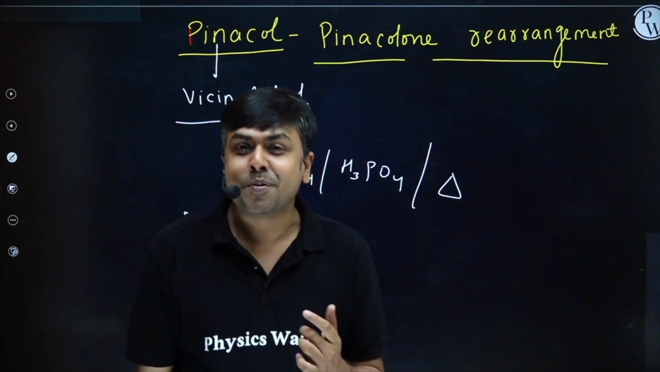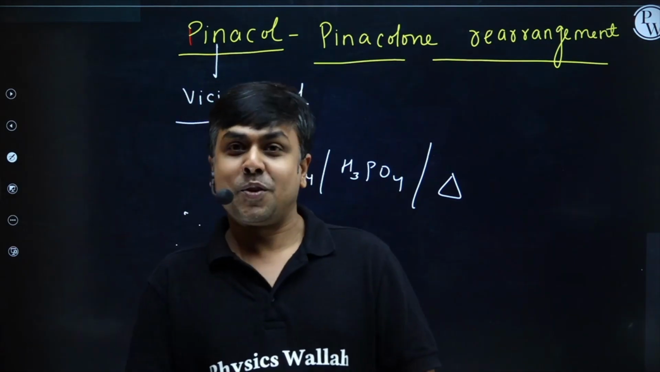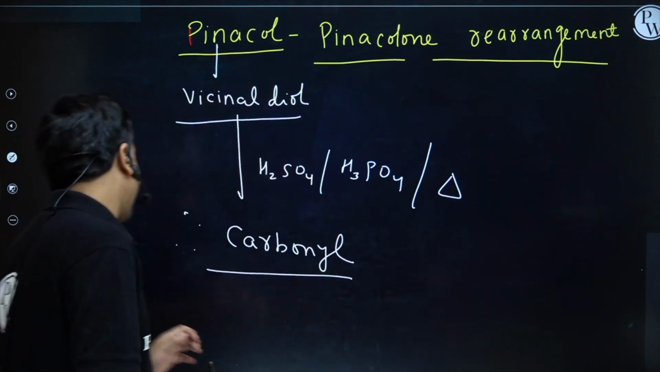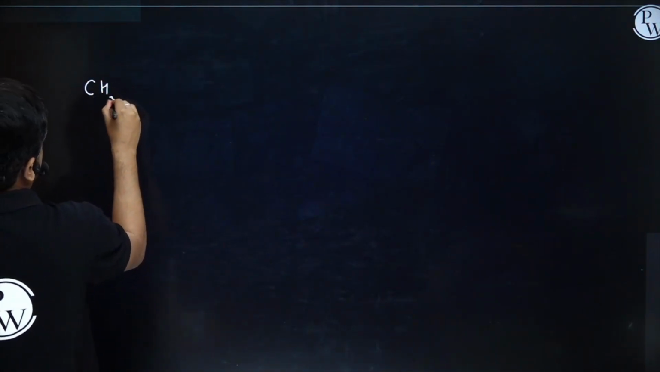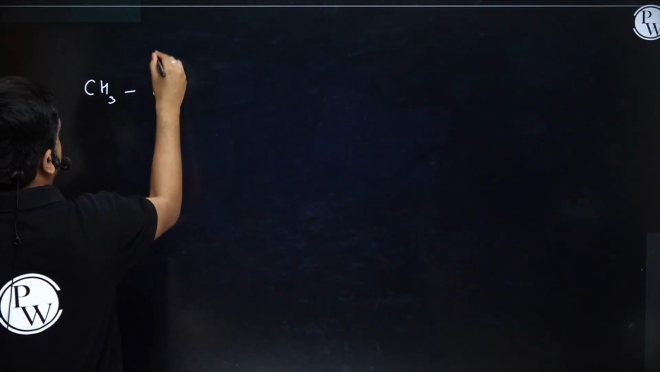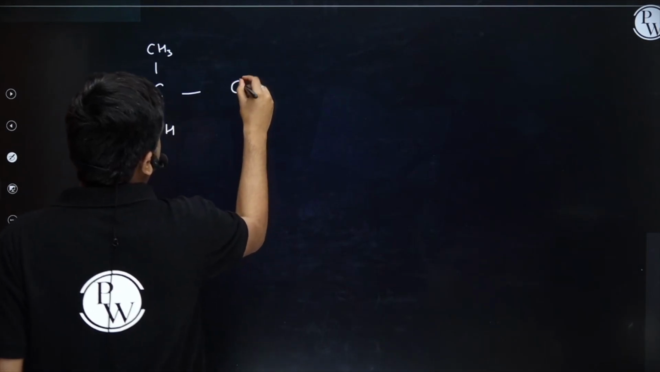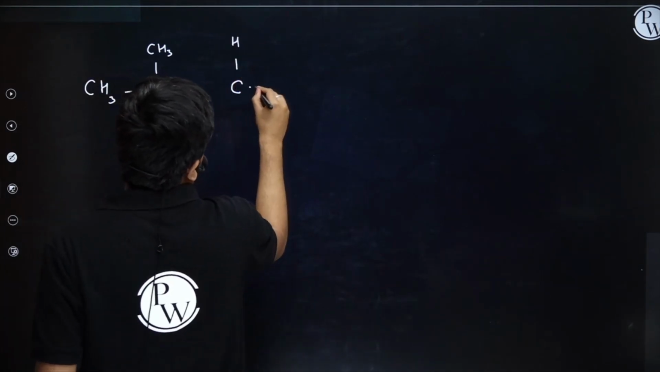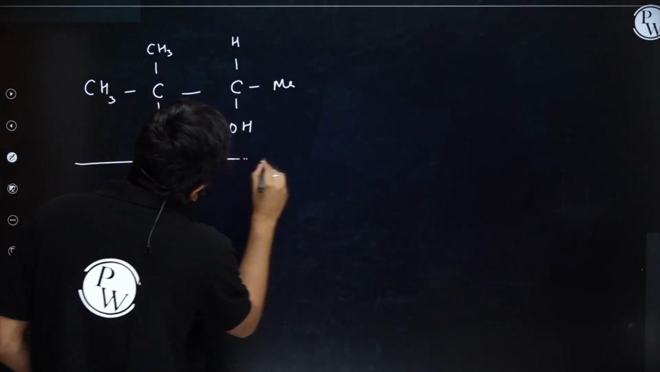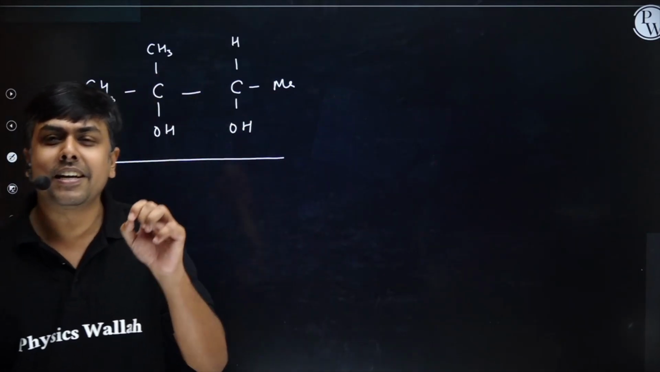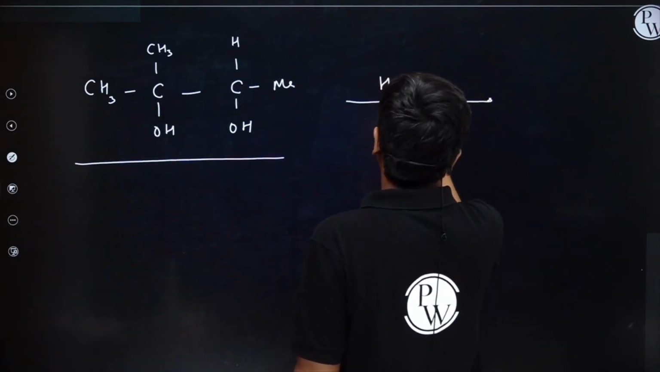Now it's time to take one example and we will try to understand the mechanism through that example itself. Okay. Student, let's take one example. CH3, CH3, OH. Here I am having C, H, Me and OH. Is it a vicinal diol system? The answer is definitely yes. Now it's treated with a protic acid H2SO4.